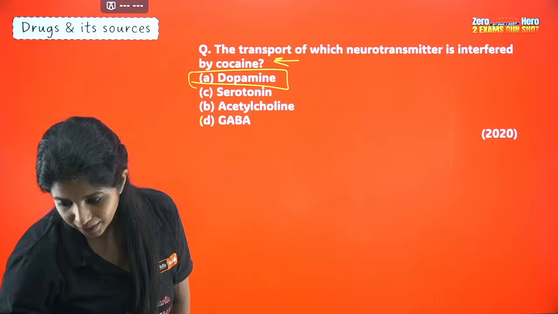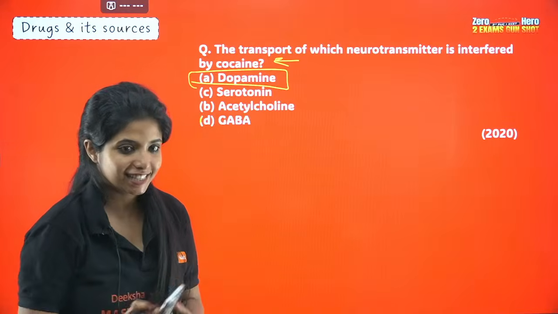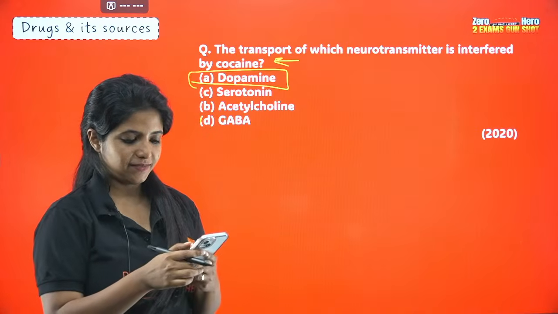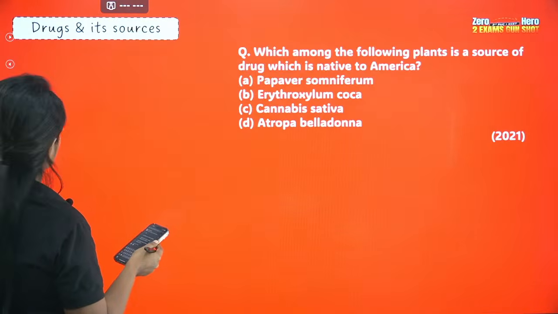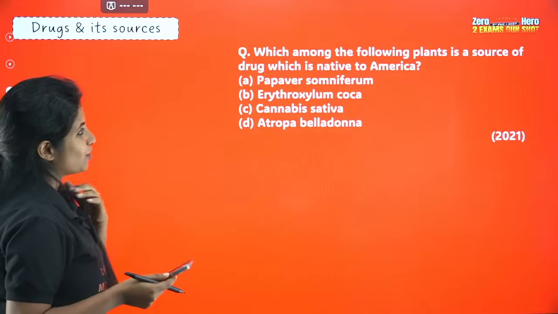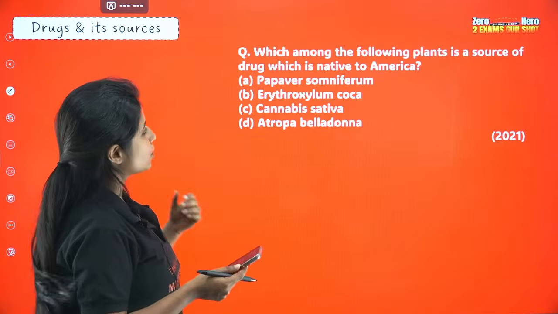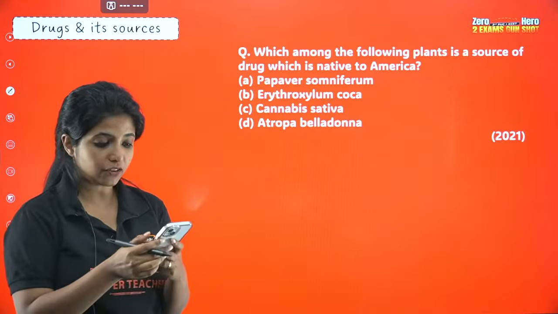Cocaine is also known as white lady. Okay, that is a new piece of information. Now, which among the following plants is a source of a drug which is native to America?